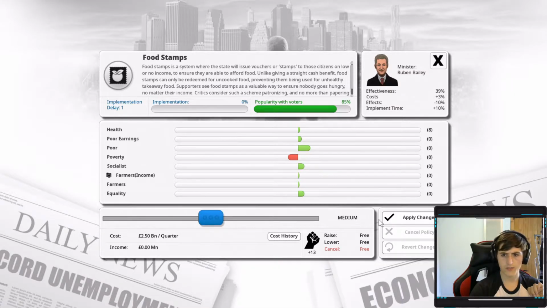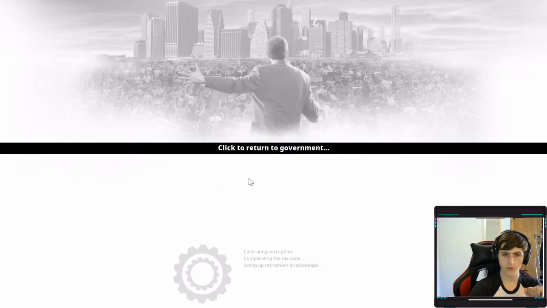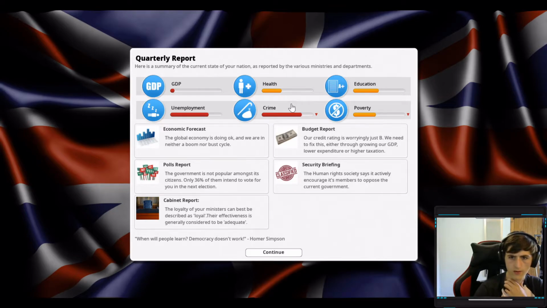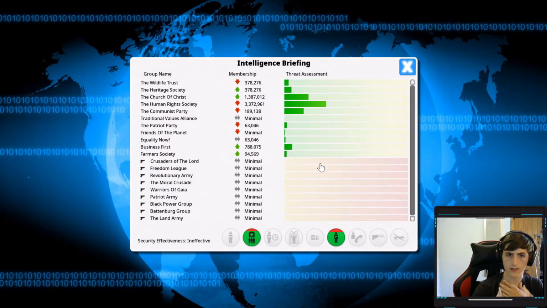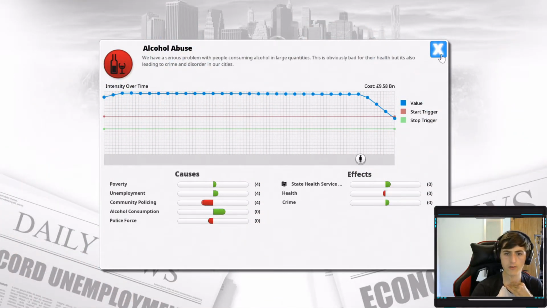Let's get some food stamps in. Let's ensure that people aren't going without food. I will allow same-sex marriage. Crime is going down. Poverty is going down. That's good. More people are starting to like me. And the membership of the Human Rights Society is going down. So that's good. The alcohol abuse is starting to go down.